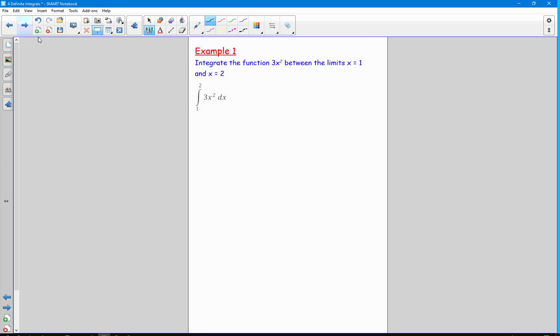So let's look at an example and see what we mean by that. So let's just focus on integrating 3x squared. So we'd add 1 to the power, divide by the new power, I'll put the 3 back, and rather than putting plus c, we said we don't need to add a constant for a definite integral, and then I'm going to enclose my expression by square brackets and put the limits of integration on each side. Obviously I can simplify that further.